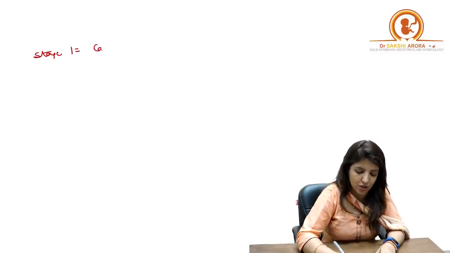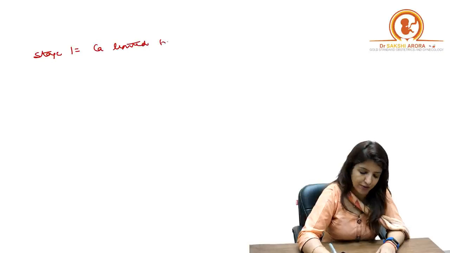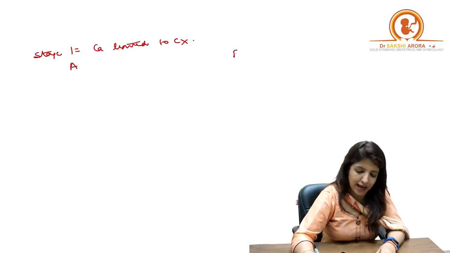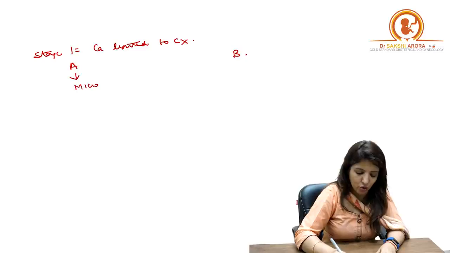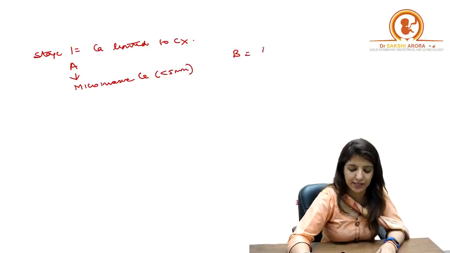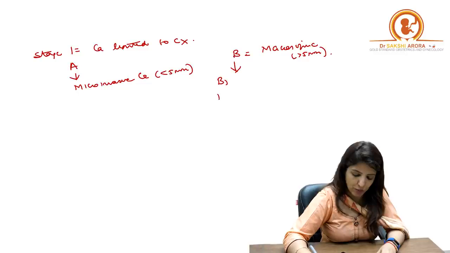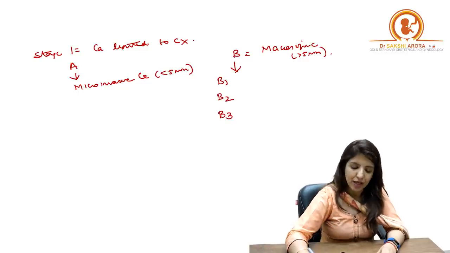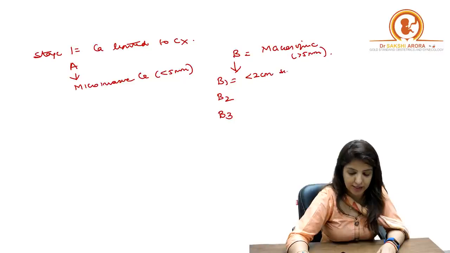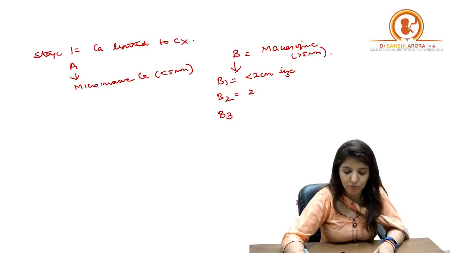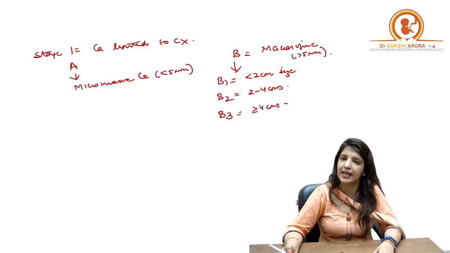The broad staging of cancer cervix is, stage 1 cancer cervix is when cancer is limited to the cervix. Right, in which we have A and B. A means it is a micro-invasive cancer, less than 5 millimeters in depth. B means it's a macroscopic cancer, more than 5 millimeters in depth. Now B was then divided into B1, B2 and B3. B1 means less than 2 centimeters in size. This is the size of the tumor now. B2 means 2 to 4 centimeters in size, and B3 means more than or equal to 4 centimeters in size.